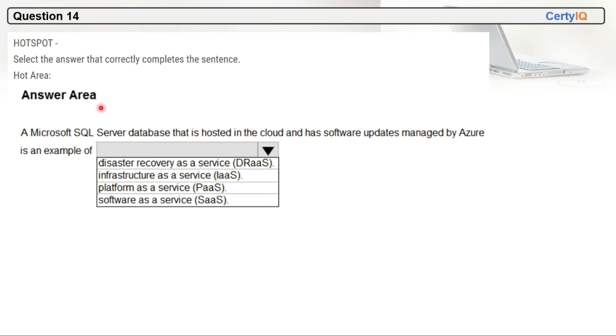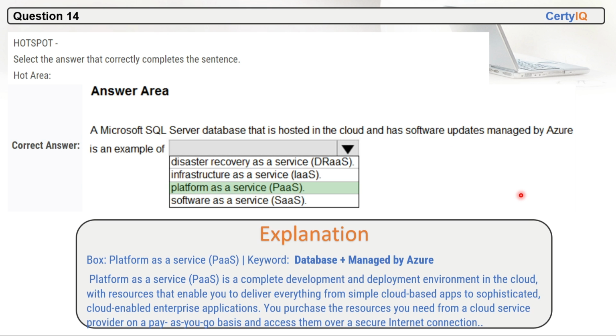Question 14. A Microsoft SQL Server database that is hosted in the cloud and has software updates managed by Azure is an example of which of these? So the correct option will be platform as a service here. There are two things you can keep in mind. One, it is saying it is a database. Second, it is saying it is managed by Azure. So a database that is managed by Azure means it is PaaS. So we will choose platform as a service here. The keyword is database, which is managed by Azure.